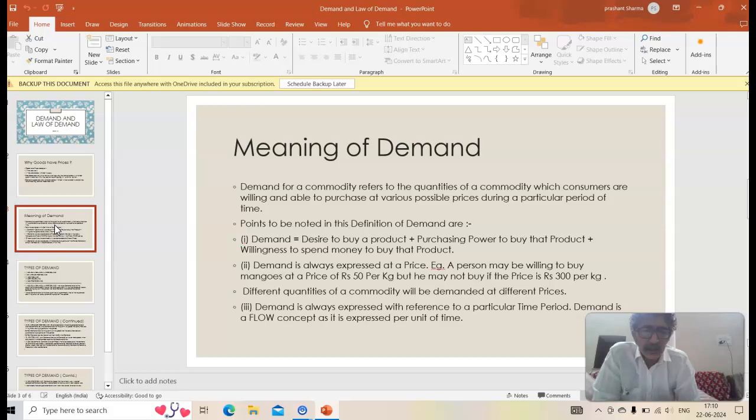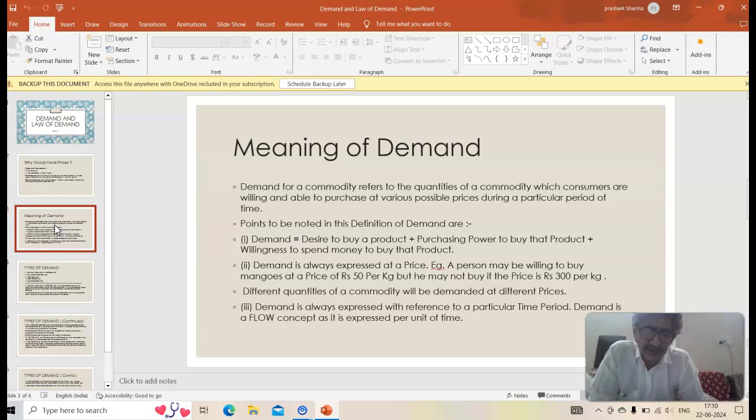Third example: there's a rich person who likes a Mercedes car very much and he can afford it easily, and he's also willing to spend money because he wants to live life in his own style. So this is the case of demand, where a person has a desire to buy a product, he can afford it, he has the purchasing power to buy that product, and thirdly he's also willing to spend the money to obtain that product. This is the case of demand.